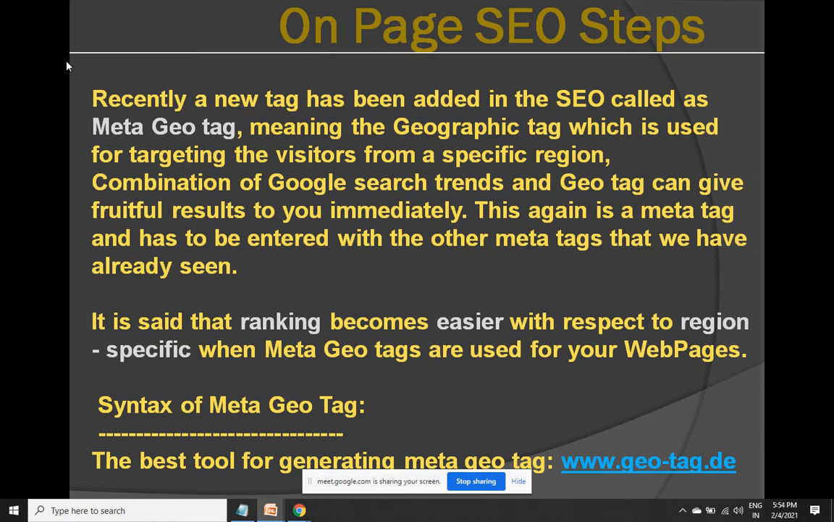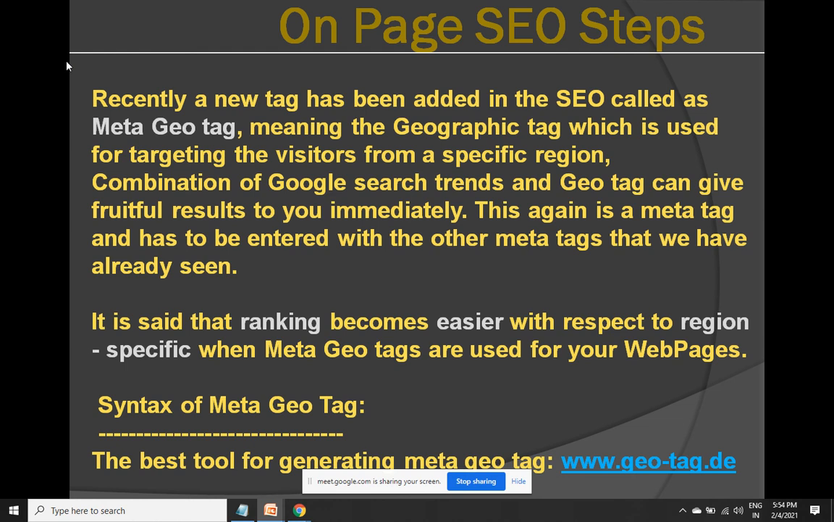Now this area could be a city, a colony, a state, a country, or a continent. Let's say you want to rank on top only within a specific city. Then you can make use of meta geotag and mark the city there. Search engines are going to read the meta geotag, and whatever location you are targeting, if someone within that location is searching, your page will be given first priority to rank on top. But outside that area you will not be given any priority.